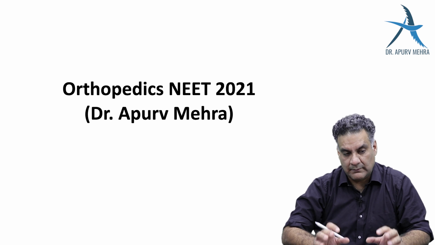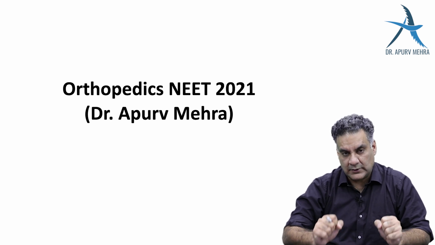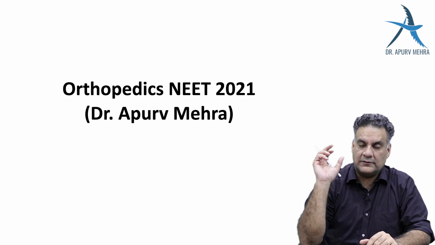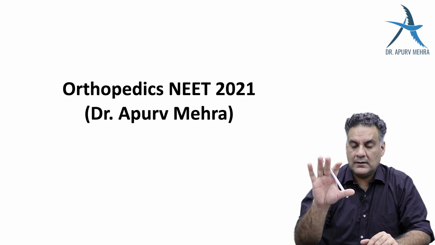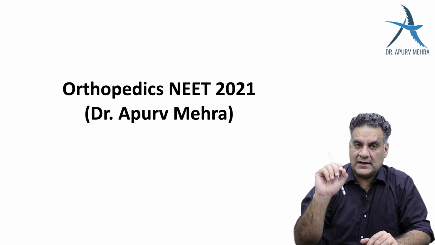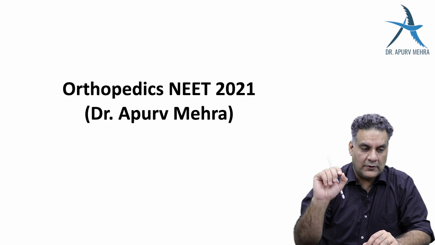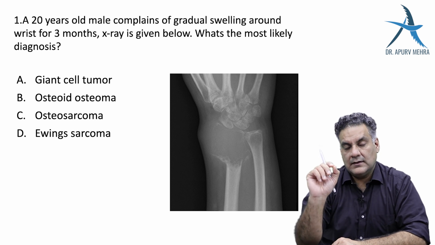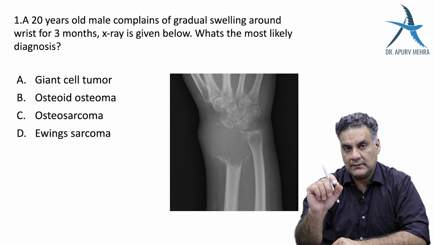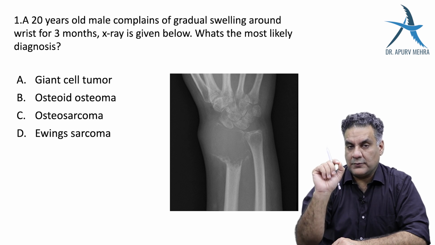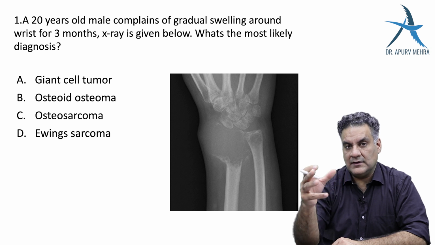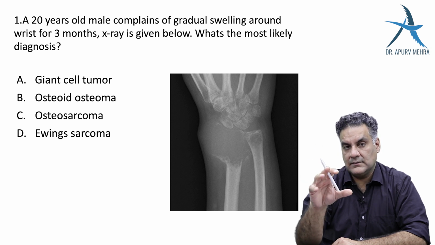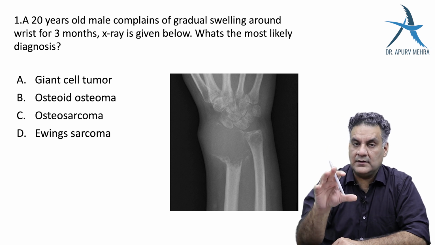This is a statement that you should remember even if you are sleeping and someone wakes you up and says there's a tumor of the lower end of radius. You have to say giant cell tumor. If you look at Robbins, the classical line is that giant cell tumor can rarely involve the cartilage. This is subchondral. So I used to remember it like this: the giant will go till the joint. So, joint.